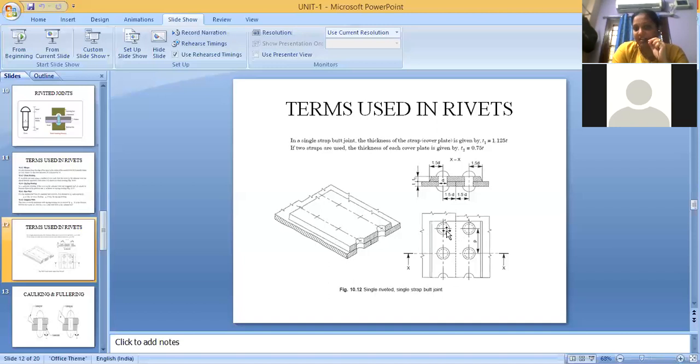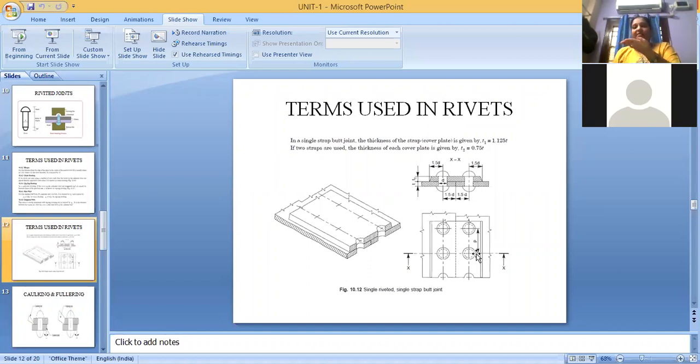Next one is diagonal pitch. Diagonal pitch is the distance between this rivet and the cross rivet, the rivet at its diagonal. Now, we have two different types of joints, lap joint and butt joint. A lap joint is when one component overlaps another component.